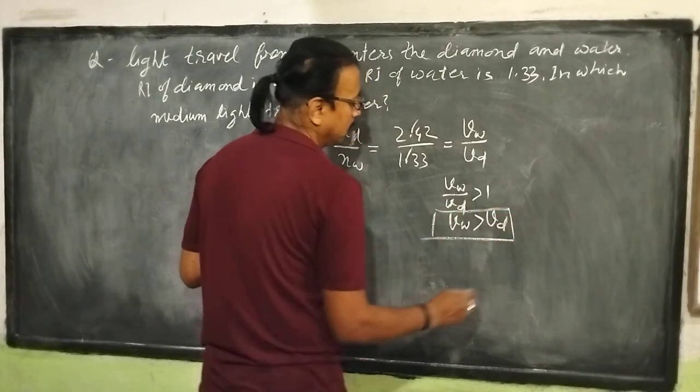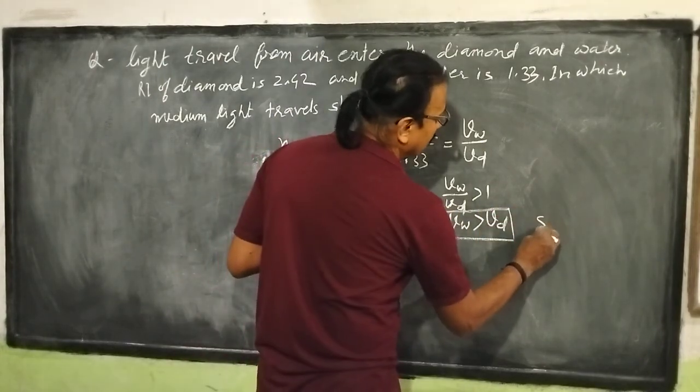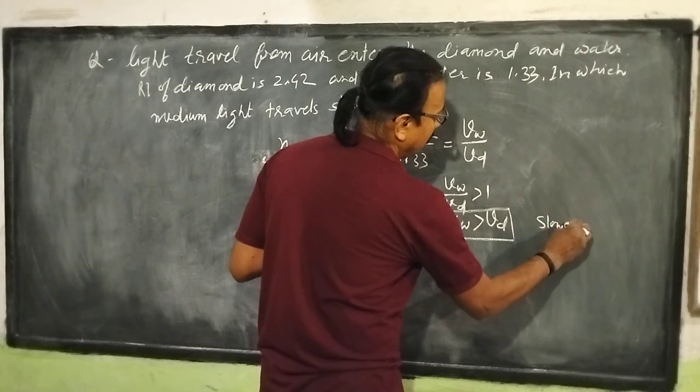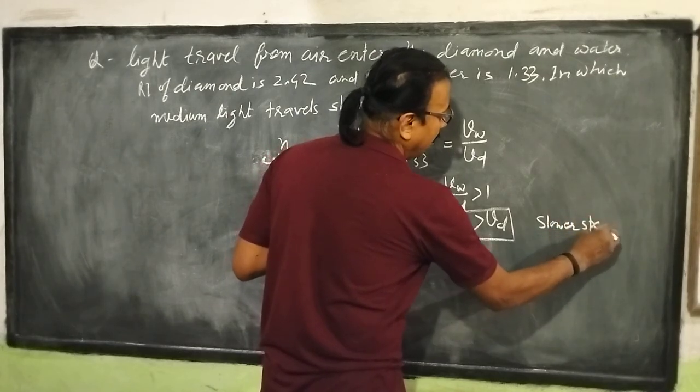So the answer: the light is slower in which medium? Slower, speed in diamond.